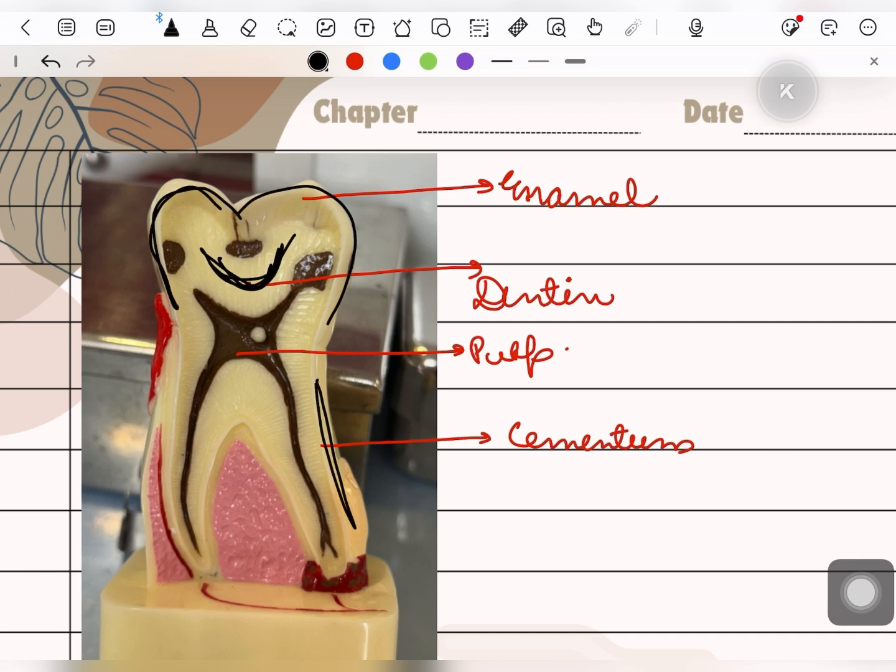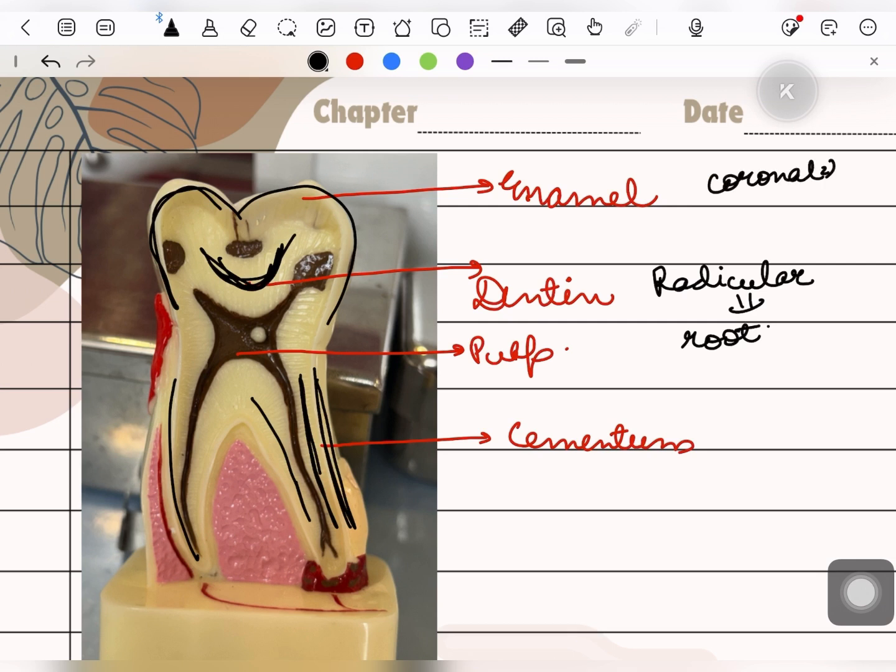And this is cementum. This is the radicular dentine. Whenever we use the word radicular, it means that it is related to root. And when we say coronal, it is related to crown. So this is the coronal dentine and this is the radicular dentine.